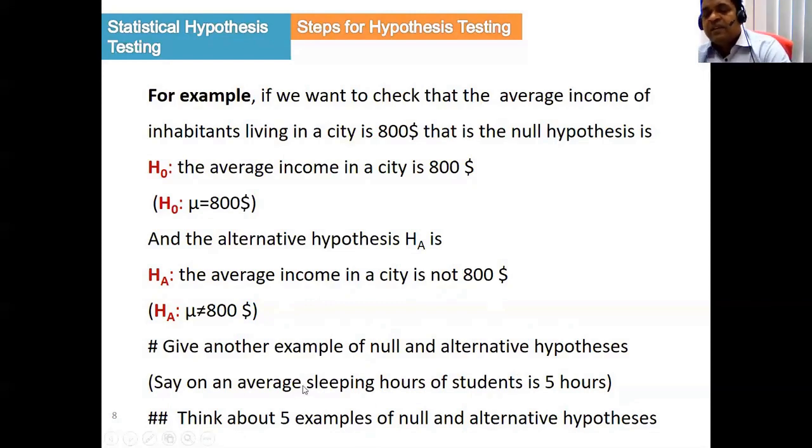So please think about 5 more examples of null hypothesis and alternative hypothesis. This will be helpful for you to build the hypothesis test. If you understand the null hypothesis and alternative hypothesis, then it is easy to understand the statistical test. So I gave you 2 examples. You can build a lot of examples and write them yourself. For the null hypothesis, you agree with the statement, and for the alternative hypothesis, you do not agree with the statement.